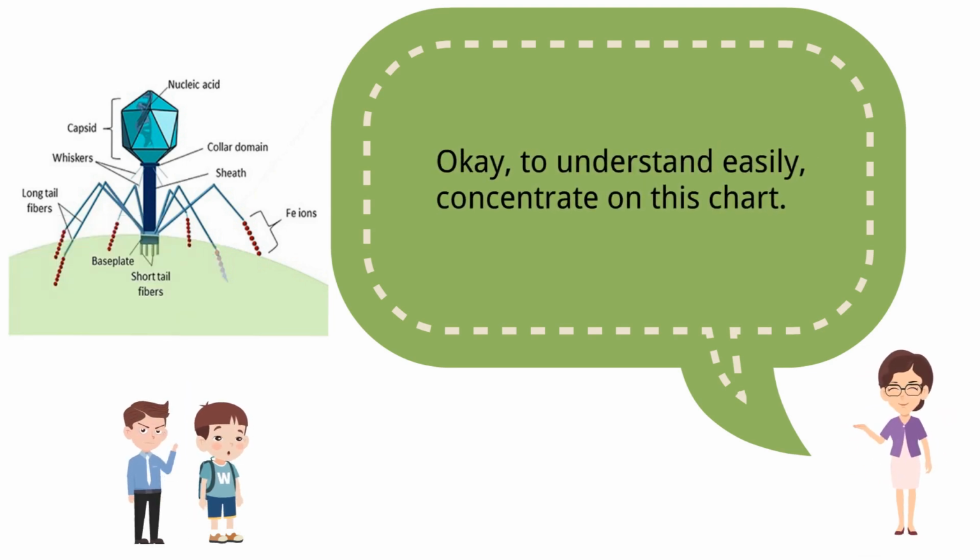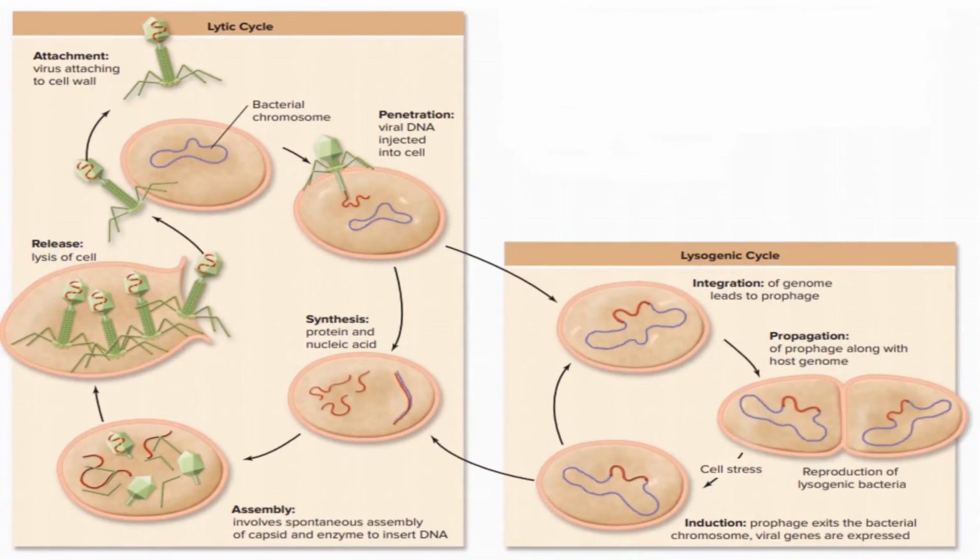Okay, to understand easily, concentrate on this chart. When a host cell and bacteriophage come in contact, then the bacteriophage attaches itself to the surface of the cell and then it penetrates inside the cell and injects viral DNA. Then, viral DNA and protein are synthesized with the help of the cellular machinery of the cell. Then, assembly of capsid, and an enzyme inserts DNA to make a complete virus. Then, these viruses are released to infect new cells.